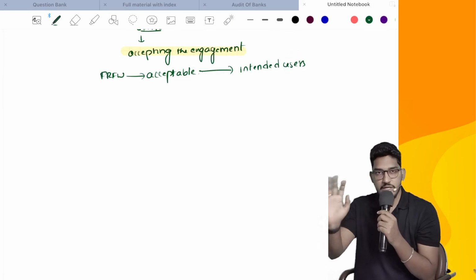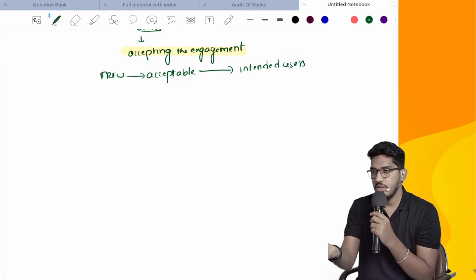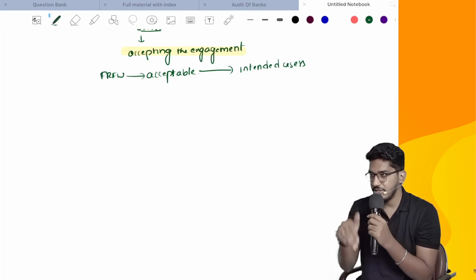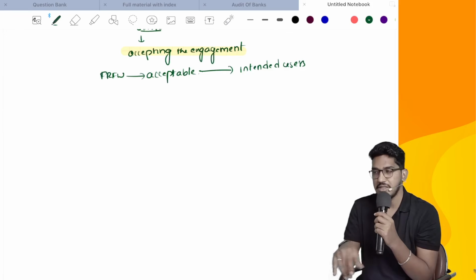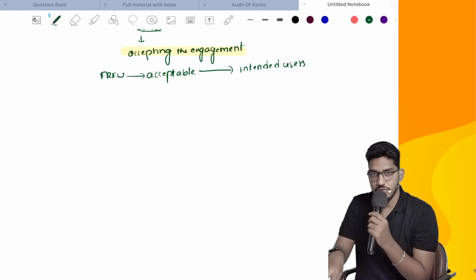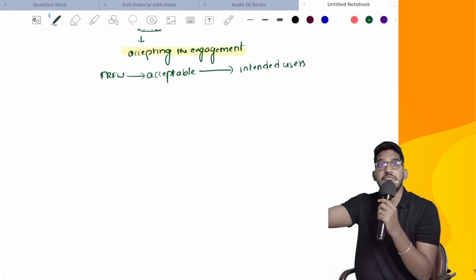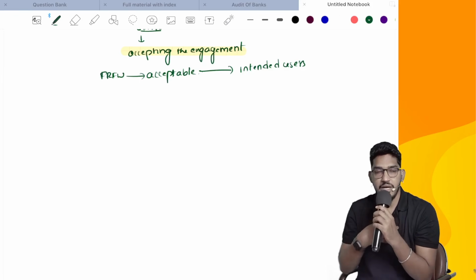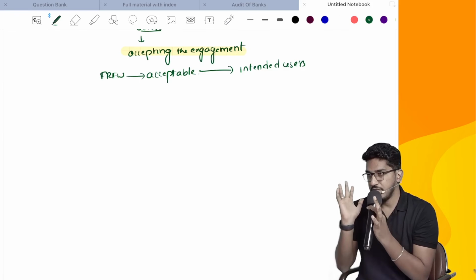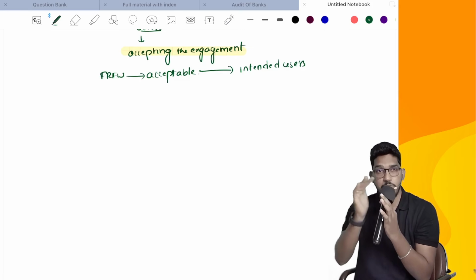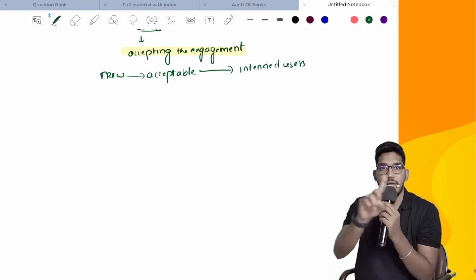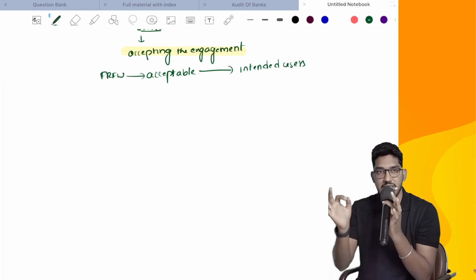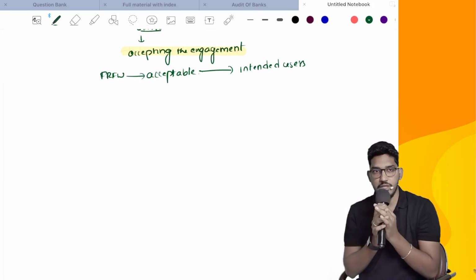So there will be some intended users, no? Intended users means those for whose purpose these financial statements are being prepared, who will base their decisions on that special purpose financial statements. Depending upon the information requirements of those intended users, first we have to determine whether the applicable financial reporting framework, the financial reporting standards which the management has followed in preparing the special purpose financial statements, is acceptable or not.